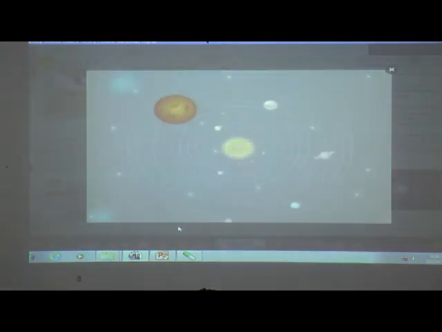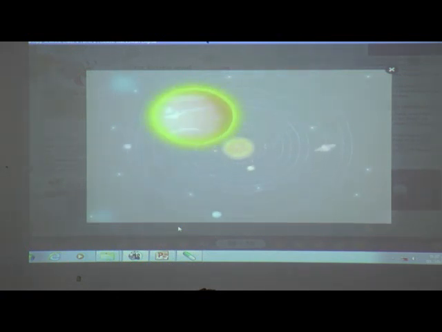Mercury takes 88 days to circle the Sun, compared to the Earth, which takes 365 days. However, Mercury also takes 59 days to spin once around its own axis, while the Earth only takes 1 day to do the same.